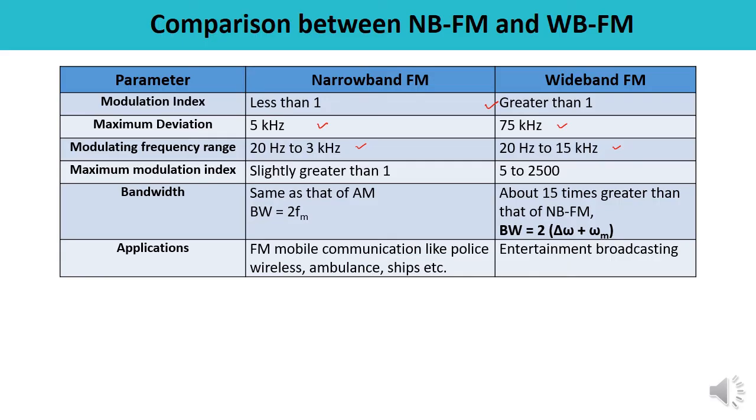What is the value of the modulation index? In case of narrowband FM, it is slightly greater than 1, but for wideband it varies from 5 to 2500. The bandwidth of narrowband FM is the same as the bandwidth of the amplitude modulated wave, which is twice fm. But the bandwidth of wideband FM is calculated by Carson's rule, and it gives a value about 15 times greater than narrowband FM. The formula helpful while calculating the bandwidth is 2 times delta omega plus omega m.